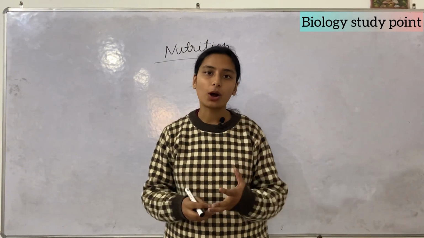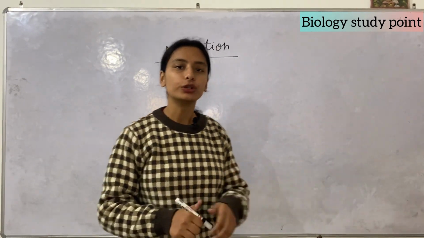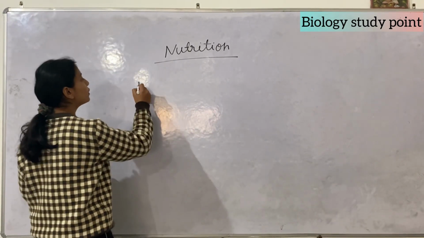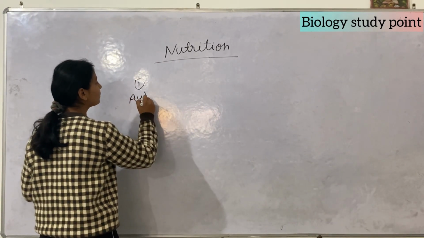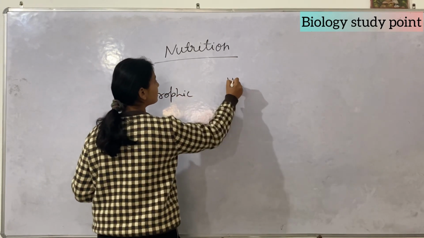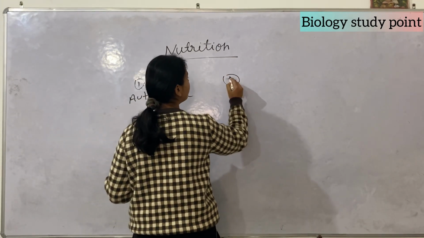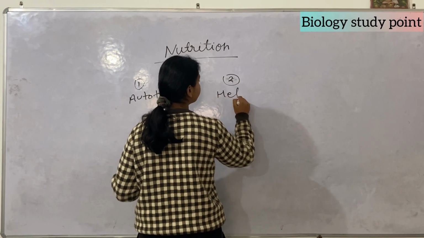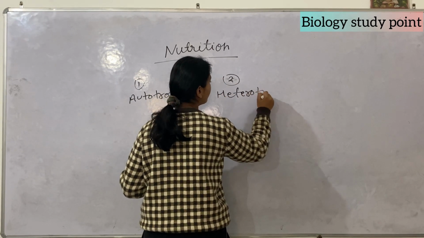And if we talk about the types of nutrition, nutrition is of two types. First is autotrophic and second is heterotrophic.